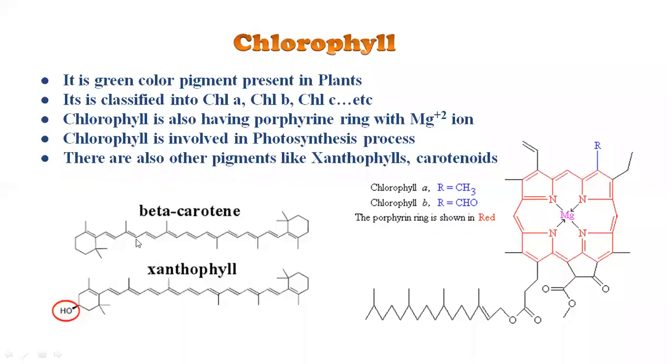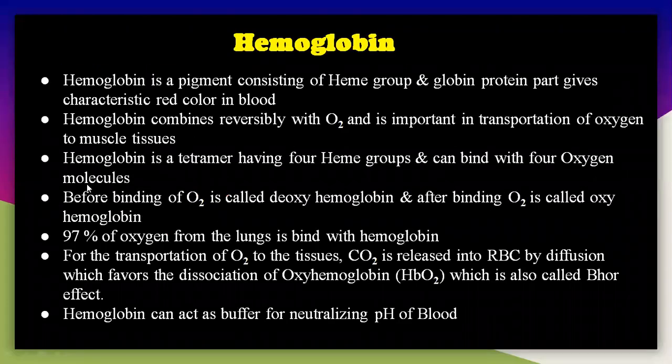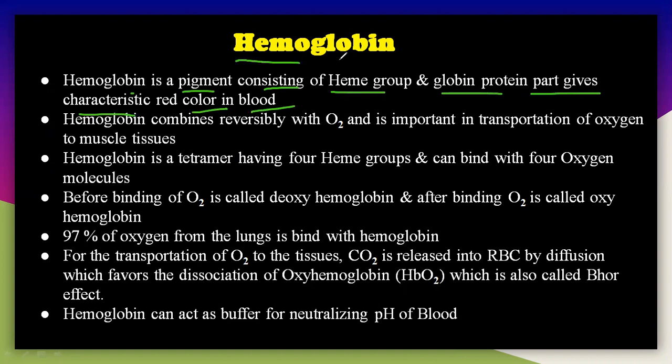One minute, I will show you. So see here. Hemoglobin is a pigment consisting of a heme group and a globin protein part, and it gives a characteristic red color to the blood. The globin is the protein part and this is the heme group. And it combines reversibly with oxygen. That means it can combine and it can also dissociate from the oxyhemoglobin.